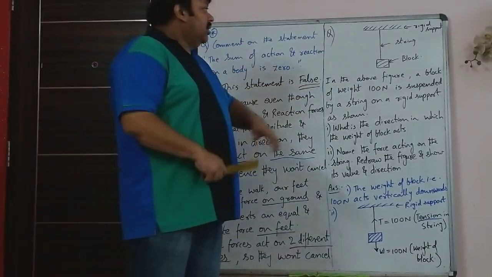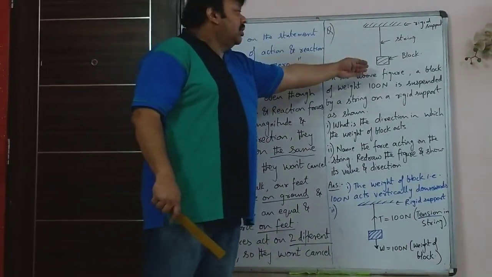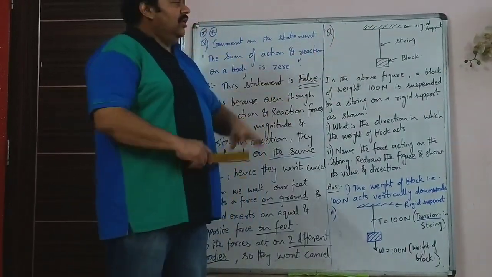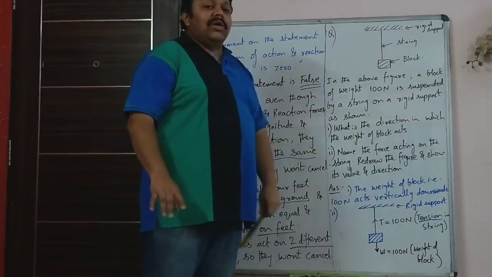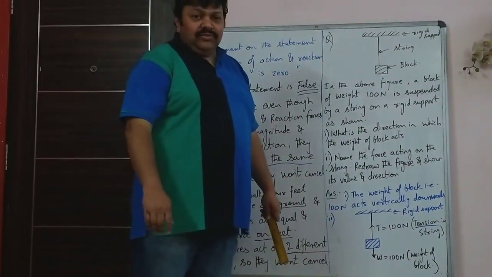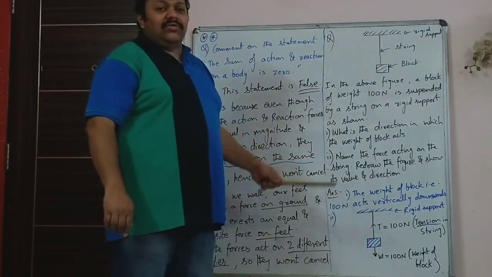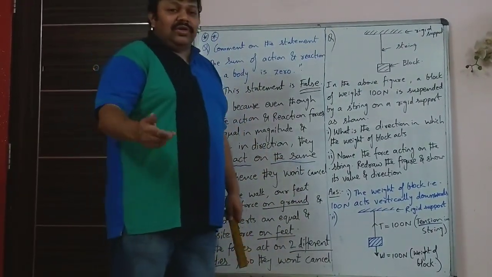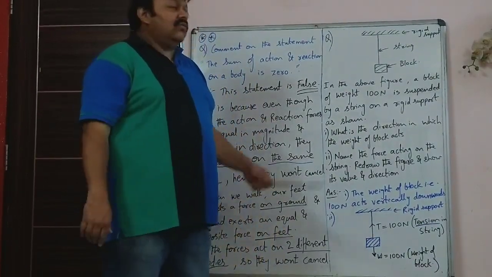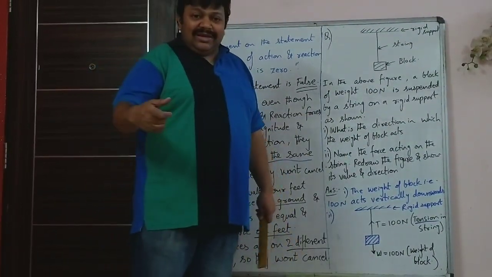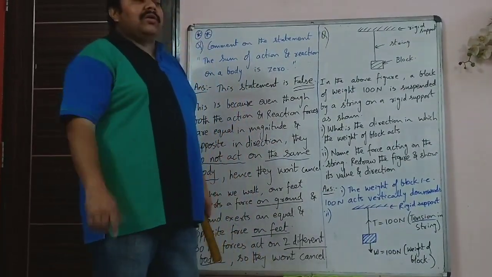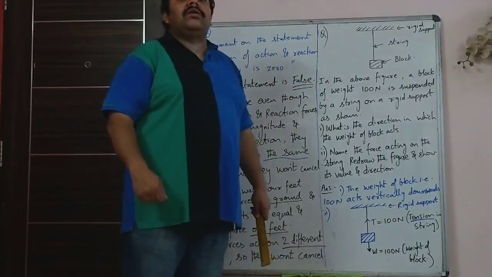Another simple, very important question is you may be given such a figure. A block is suspended by a string on a rigid support. And let's assume the weight of the block is 100 Newton. 100 Newton means around 10 kg. 10 into 9.8 gives you 100. So if you assume gravity as 10 meter per second squared, 10 into 10 will be 100. So if the mass of the object is 10 kg, we can say its weight is 100 Newton.